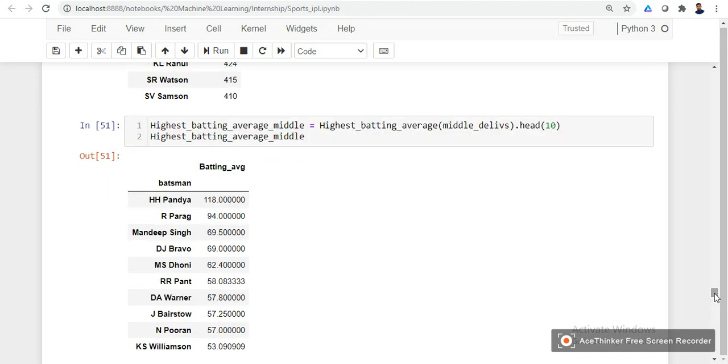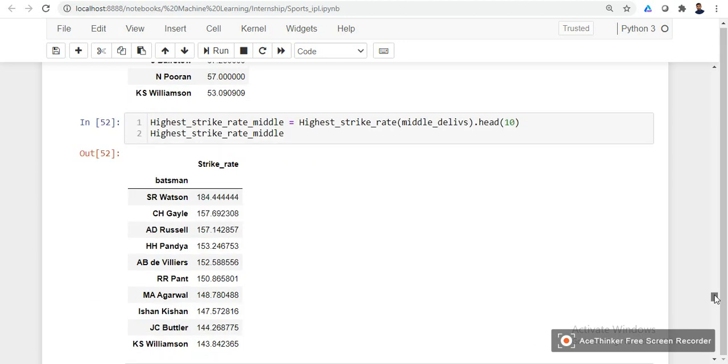So next, highest batting average in the middle overs. In this category we have Hardik Pandya with 118, Rian Parag with a 94 batting average, Mandeep Singh, and others. In the next category, highest strike rate in the middle overs, we have Shane Watson with a 184 strike rate and Chris Gayle with a 157 strike rate.